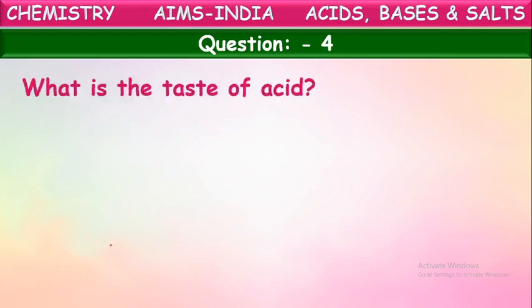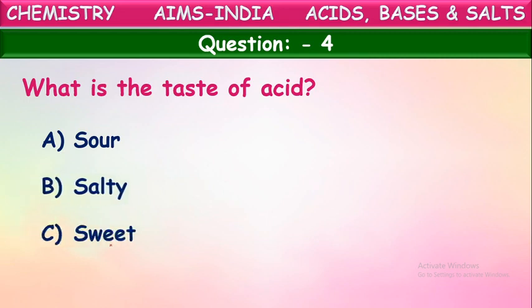What is the taste of acid? Yes, how does an acid taste? What is the taste of acid, children? See the options here: sour, salty, sweet, and bitter. Acids taste sour.